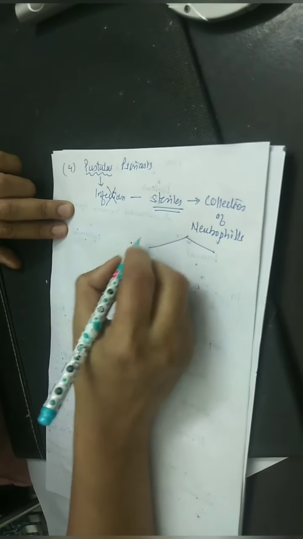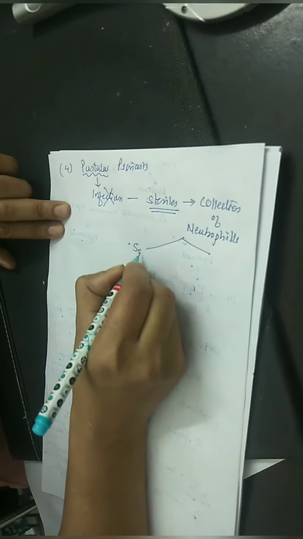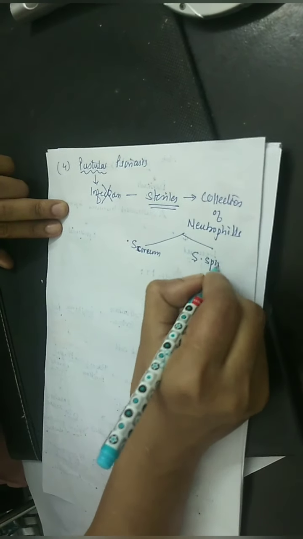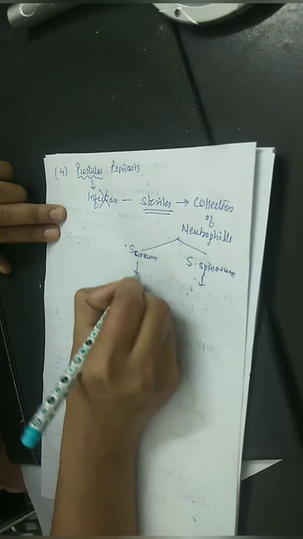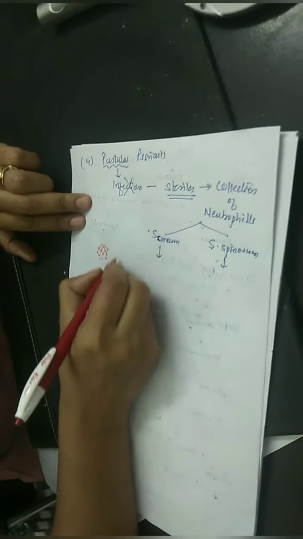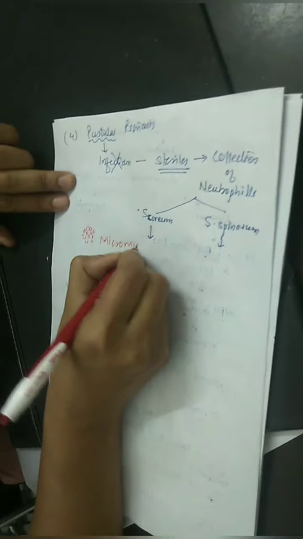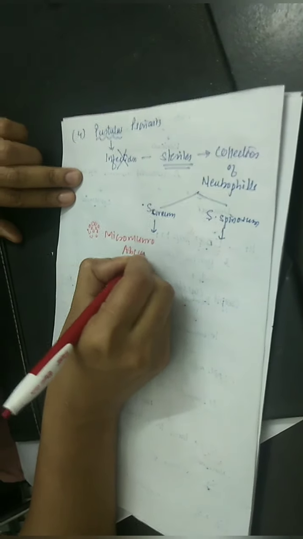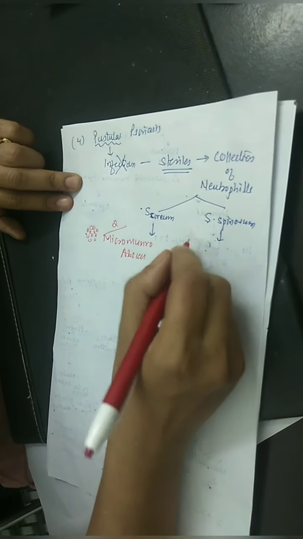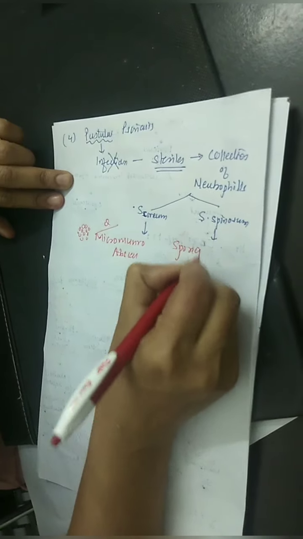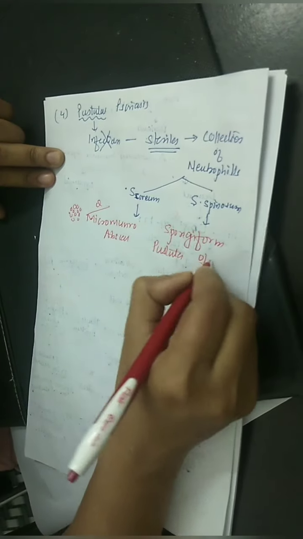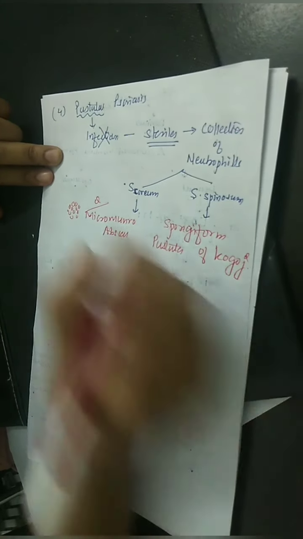This collection of neutrophils is seen at the level of stratum corneum and stratum spinosum. The collection of neutrophils in stratum corneum is known as micro-Monro abscess, again MCQ. And second, the collection of neutrophils at stratum spinosum is known as spongiform pustules of Kogoj.